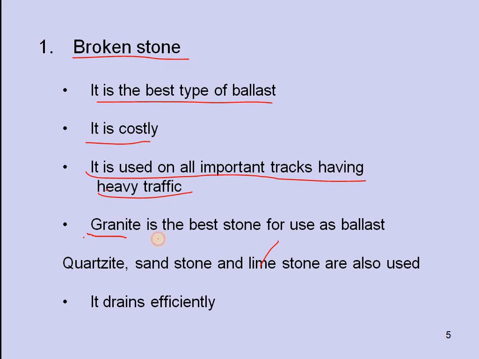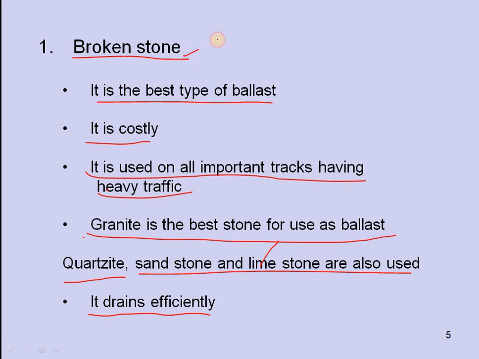Here we can see granite is the best stone for use as ballast, and quartzite, sandstone and limestone are also used if available, and it drains efficiently. This broken stone has very good capacity and strength. It is the very best type of ballast used in railway tracks, but it is very costly and available in limited quantity. We can get it from quarries near hills and mountains, or any place where a quarry is available.